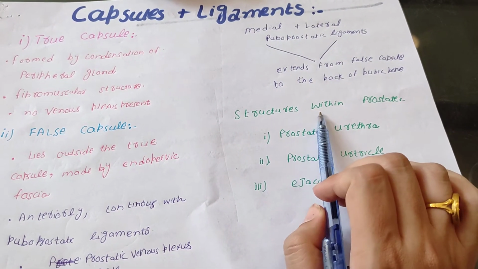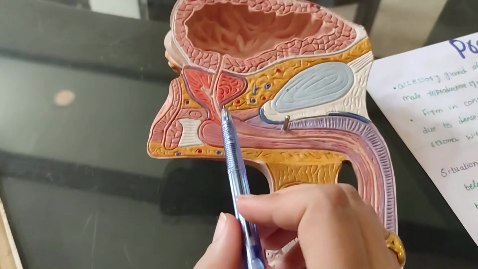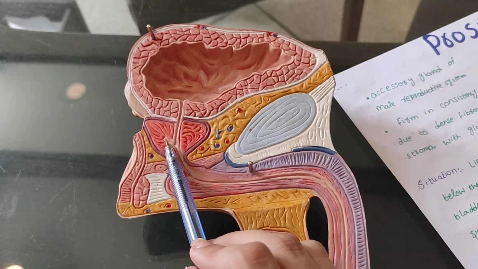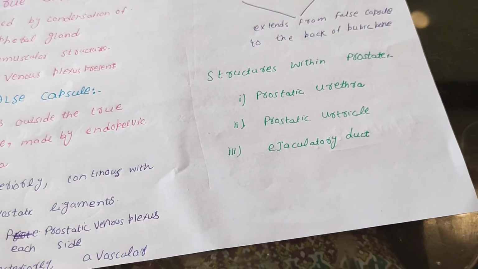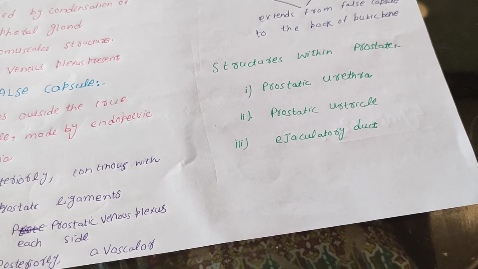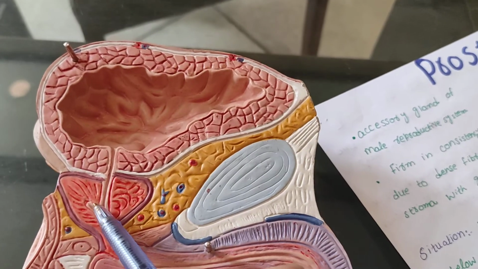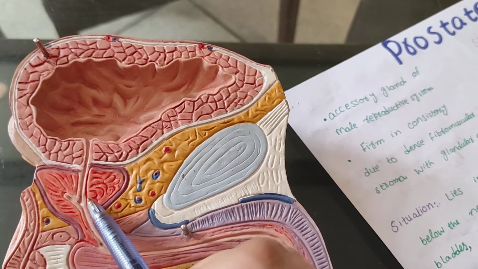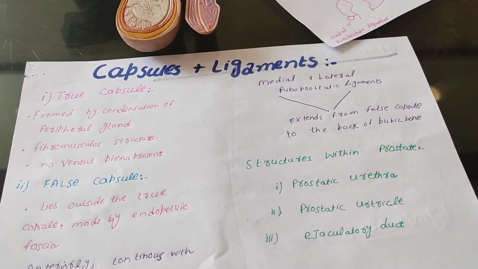And then the structures within the prostate which are present: there is the prostatic urethra. We have discussed there are three parts of the urethra. The one which is lying within the substance of the prostate is known as the prostatic urethra. And then we have the prostatic utricle. Again, I discussed the utricle in detail in the urethra lecture. And then we have the ejaculatory duct. This is the ejaculatory duct which is present here. So we have the utricle, we have the ejaculatory duct, and we have the prostatic urethra. These are the important structures which are present within the prostate.